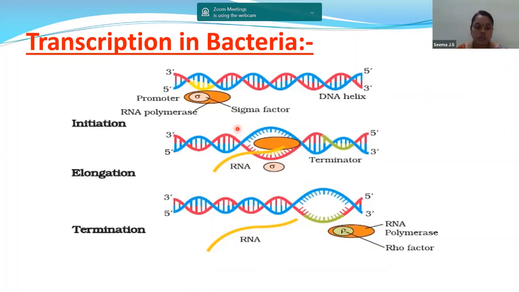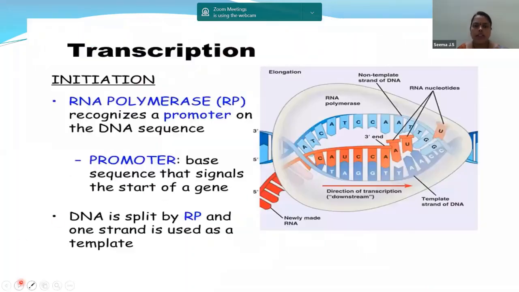So children, when you're talking about transcription in bacteria, you need to remember mainly the promoter site and the terminator site. During the promoter site, the sigma factor is very important, and during the terminator site, the rho factor is very important. And we have 3 steps here: initiation, elongation, and termination.